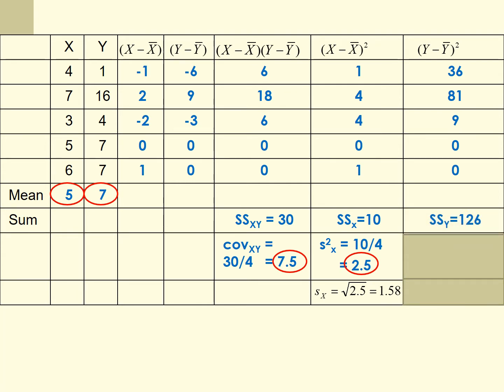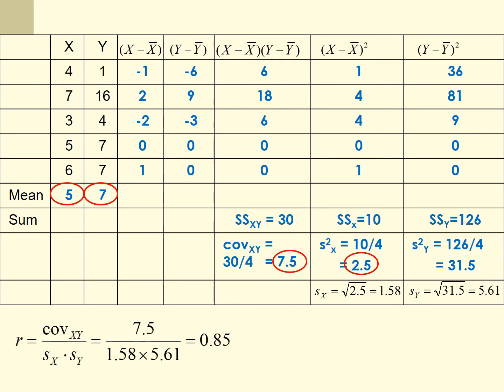We divide 126 by n minus 1. We will have the variance of y, which is 31.5. The square root of 31.5 is the standard deviation of y, which is 5.61. R equals 7.5 divided by 1.58 multiplied by 5.61, which is 0.85.